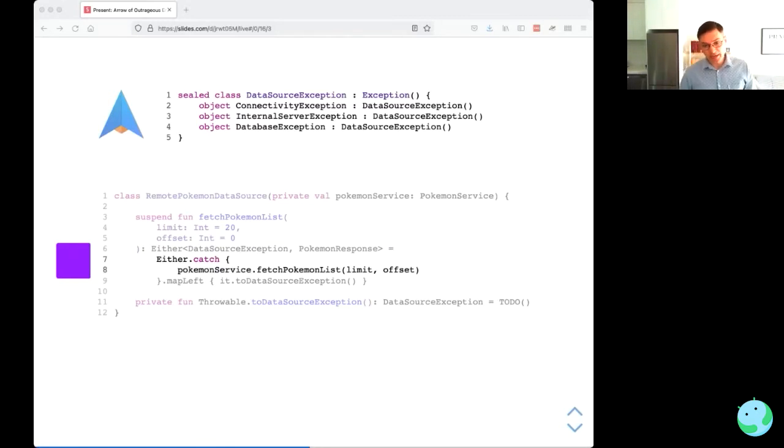So either.catch is great at your application boundaries where you're calling through to some external code where you don't know what exceptions might be thrown. And it gives you an opportunity to map any exceptions that you get into an exception that you own, to prevent the exceptions from bubbling up through different layers. So we don't want exceptions from the data layer bubbling up to other layers like the domain layer and the presentation layer.